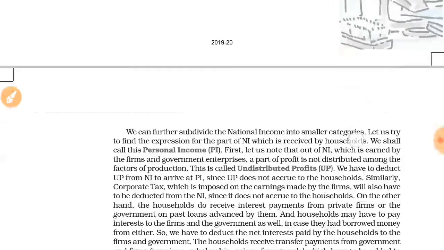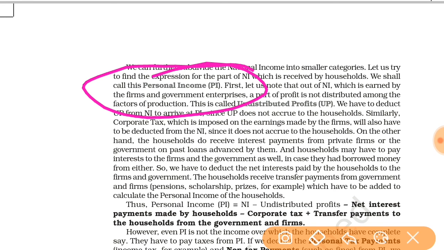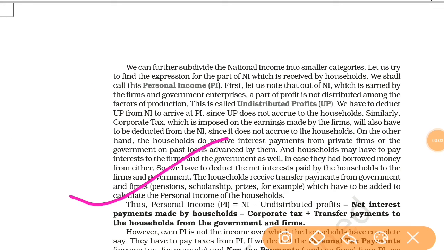Next, see, what is personal income. Personal income means what? Personal income equals national income minus undistributed profit minus net interest payment made by the household minus corporate tax plus transfer payments to the household from the government and firms.